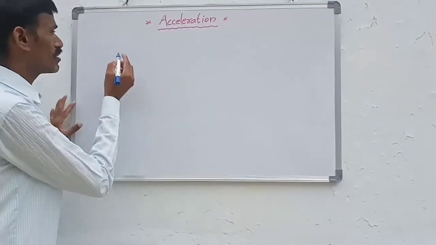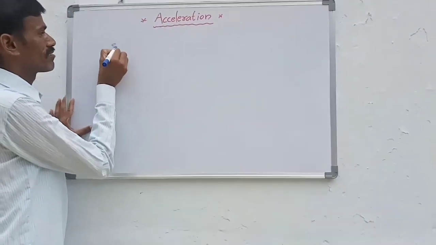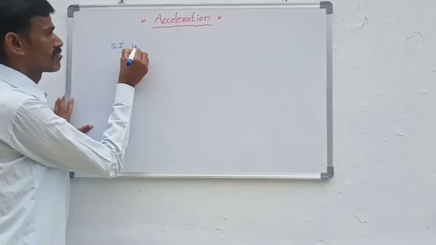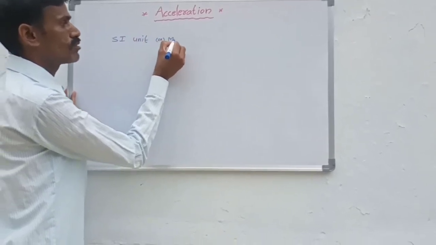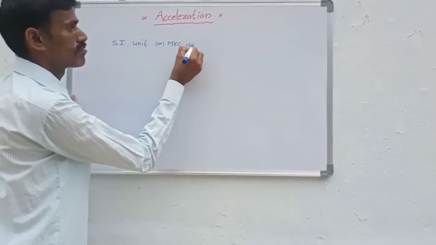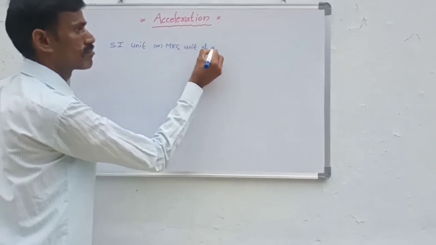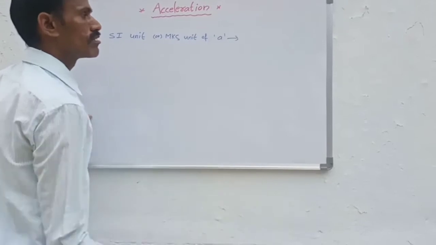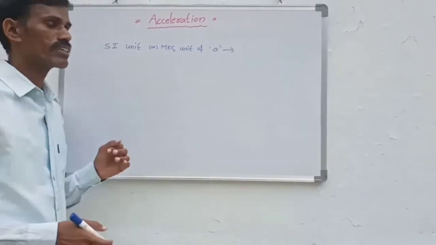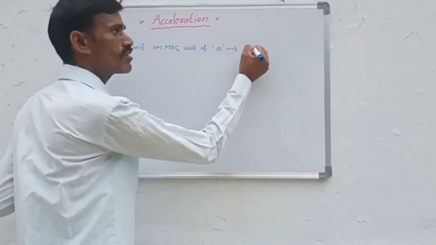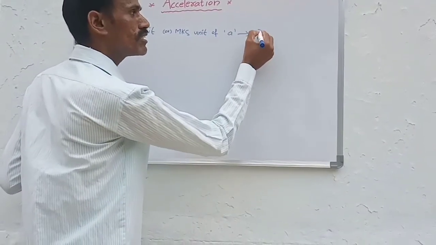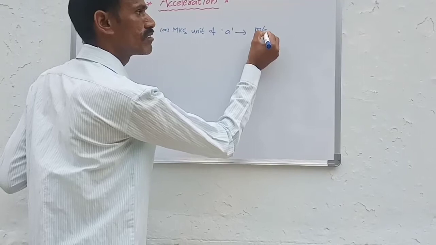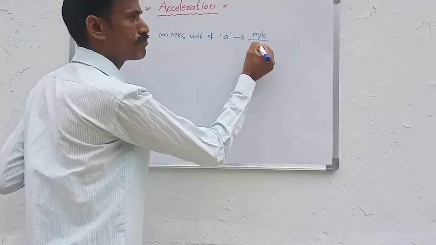Now the SI units of acceleration. The SI or MKS unit of acceleration: what is acceleration? Change in velocity for time. The unit of velocity is meter per second, for time it is second.